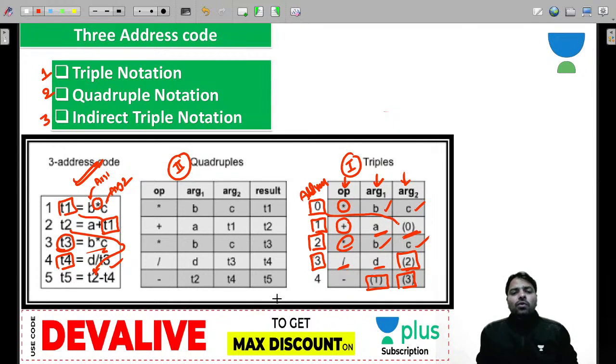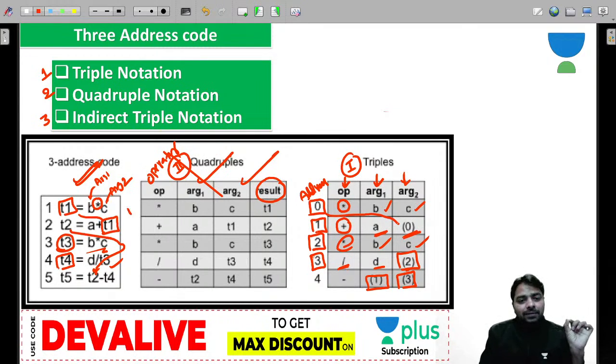Alright. Now quadruples: you have operator, argument 1, argument 2, and a result. Now the result is there. Guys, here the address is there: 1, 2, 3, 4, 5.